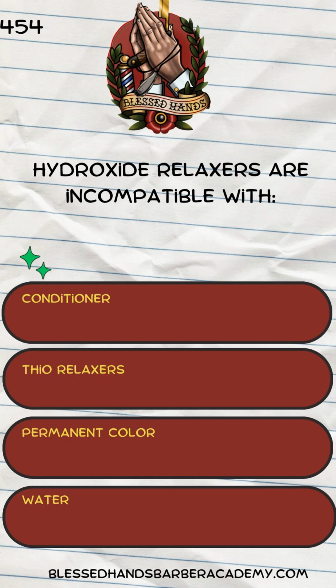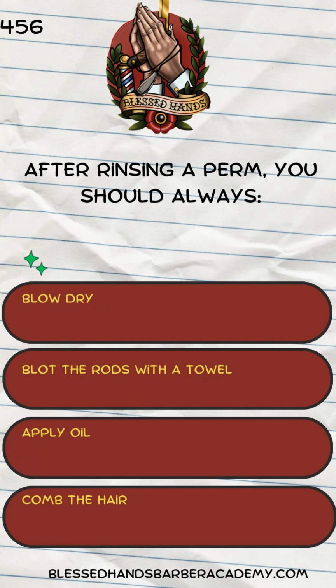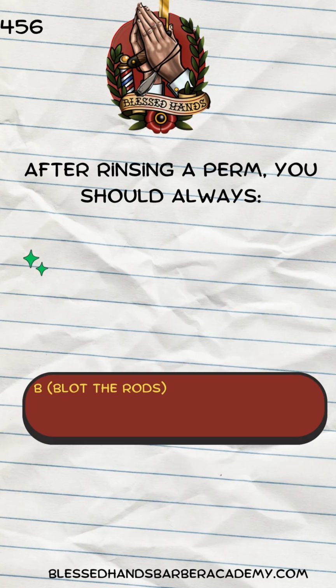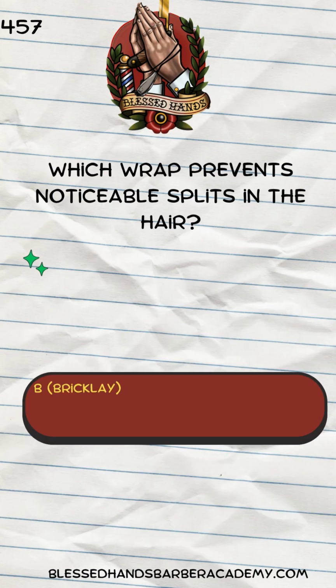Hydroxide relaxers are incompatible with conditioner, Thio relaxers, permanent color, water. B. Thio relaxers. The most important factor in determining processing time? Color, hair porosity, length, shop temperature. B. Hair porosity. After rinsing a perm, you should always blow dry, blot the rods with a towel, apply oil, comb the hair. B. Blot the rods. Which wrap prevents noticeable splits in the hair? Spiral, bricklay, basic, piggyback. B. Bricklay.